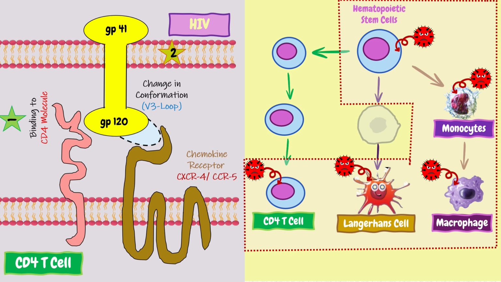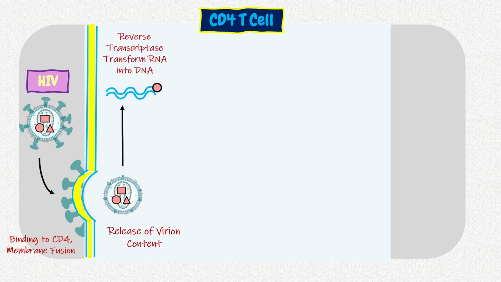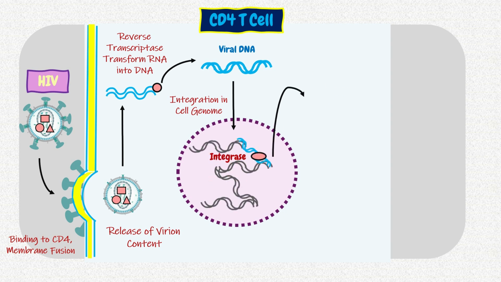Let's discuss the replication cycle of HIV in the host cell. There is binding of HIV to CD4 and then membrane fusion. Release of virion contents into the cell. Then reverse transcriptase transforms RNA into DNA. The next step is that this viral DNA is integrated into the cell genome through integrase.